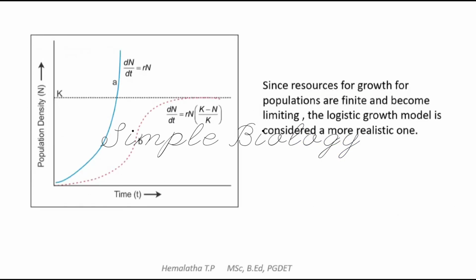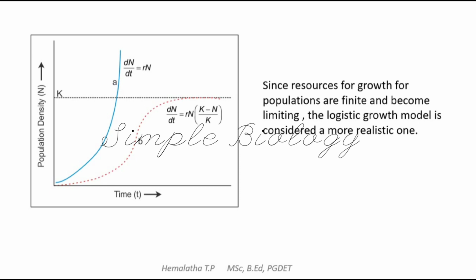Since the resources for the growth of a population are finite or limited, the logistic growth model is considered more realistic. Compared to exponential growth, this logistic growth gives us a more realistic idea of the limiting factor. Even in nature, the resources are not unlimited. Only a limited amount of resources is available. That is why nature has its own way of controlling the population.